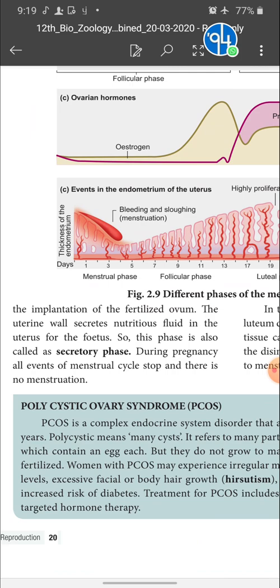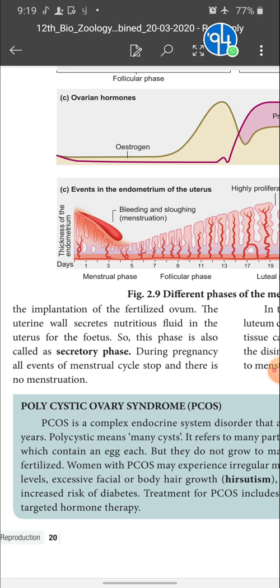When fertilization takes place, the empty Graafian follicle is converted into the corpus luteum. The corpus luteum starts to secrete the hormones progesterone and estrogen. These hormones prepare the endometrium to receive the fertilized egg. So these are the changes taking place in the case of fertilization.